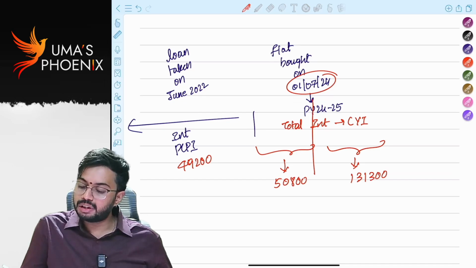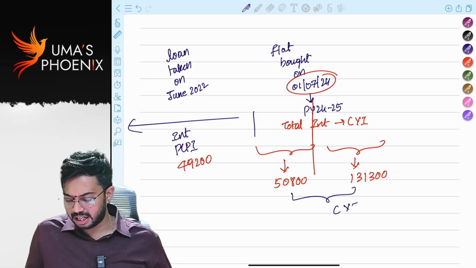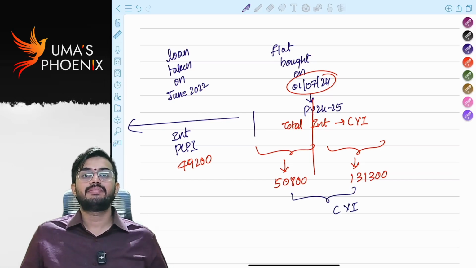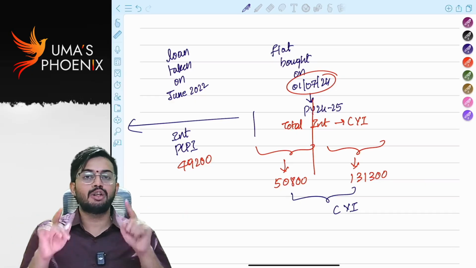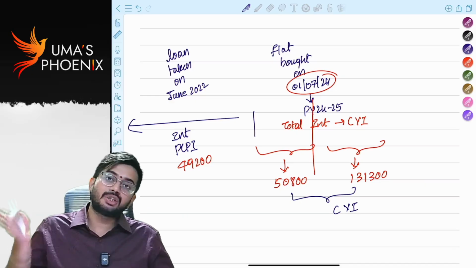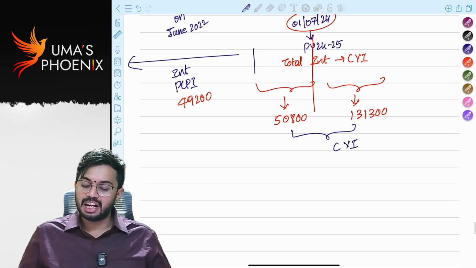Both the interest will be treated as current year interest. Is it clear? Because you should not bifurcate the year in which the house property is purchased. That year's total interest will be treated as current year interest.